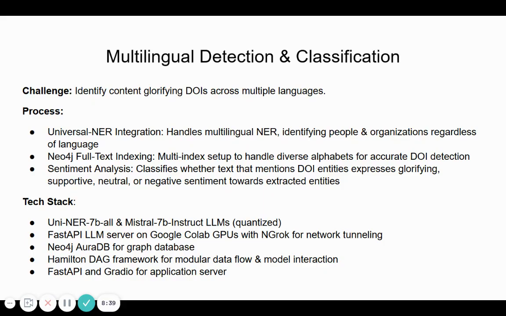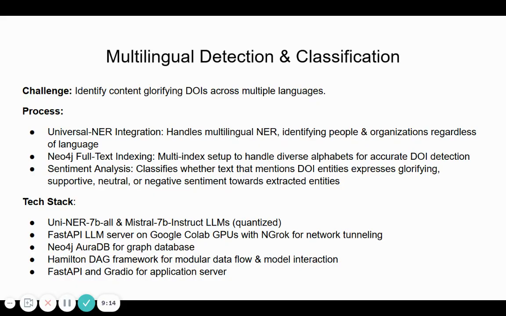Then we have the sentiment analysis, which, if a message is classified as mentioning a DOI entity, comes in and classifies whether that text is expressing sentiment that is glorifying or supportive of that entity, which would be a violation of the community standards and platform policies, or if it is expressing a neutral or a negative sentiment towards the DOI mentioned entities.